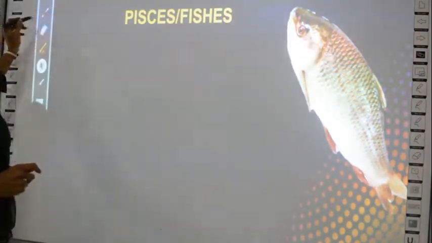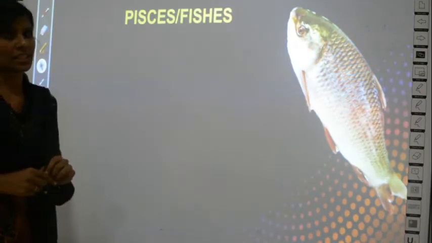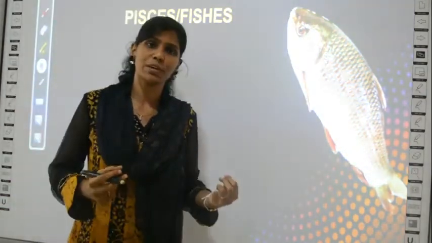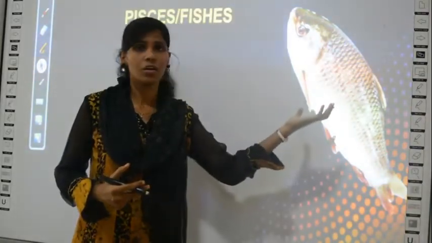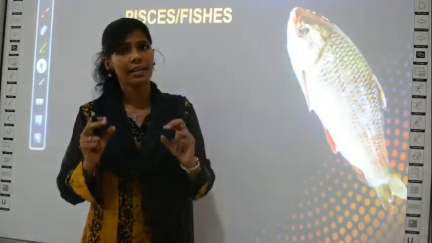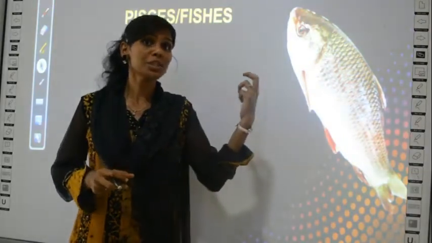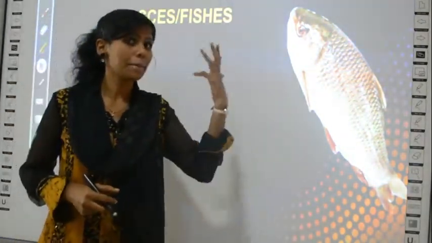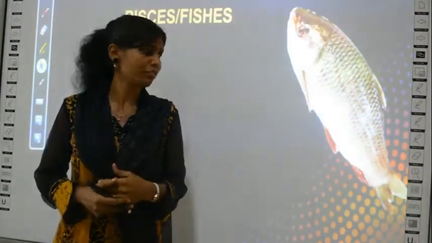Okay, so fishes generally are called pisces. So what is the technical term of fish? Fish is a general term, right? Generally when we speak we call it a fish. Okay, so technically or scientifically fishes are called pisces. Okay, what are fishes? Pisces. What are the characteristics of fish?